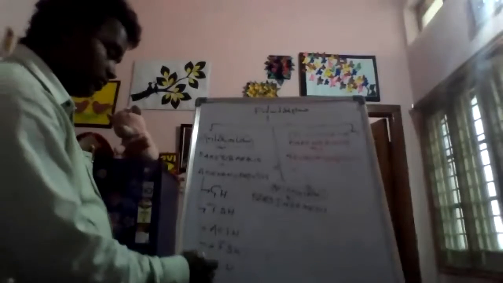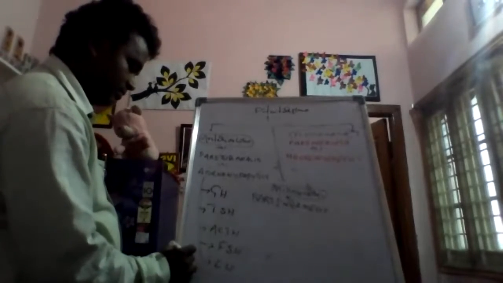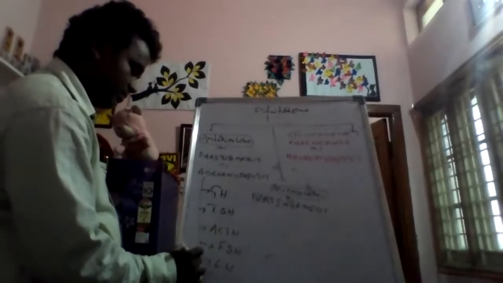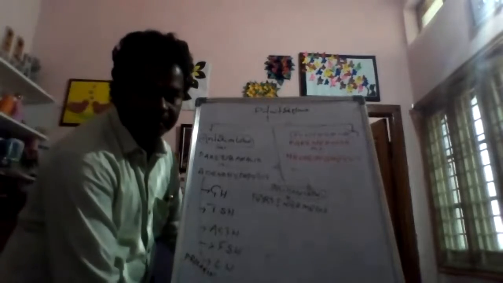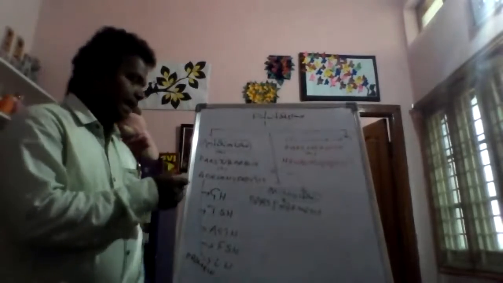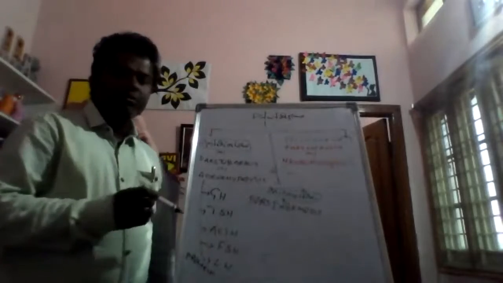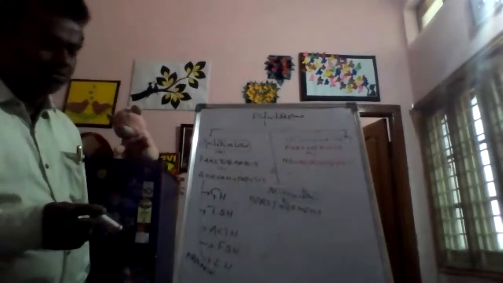Next, prolactin. So what are the anterior lobe, or pars tuberalis, adenohypophysis hormones?